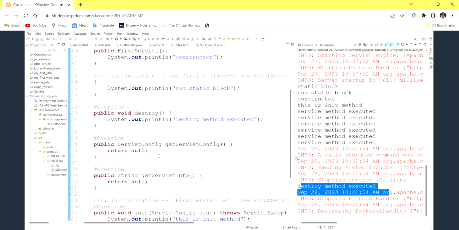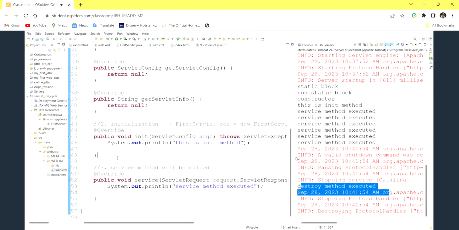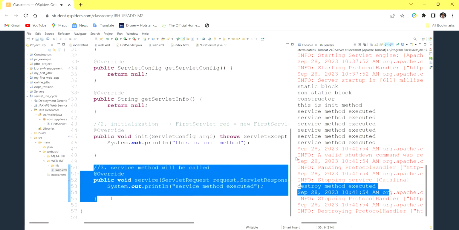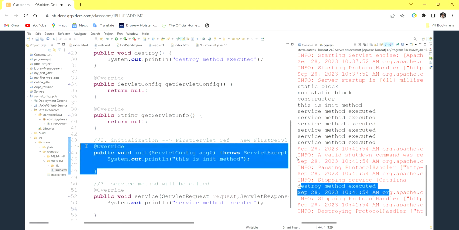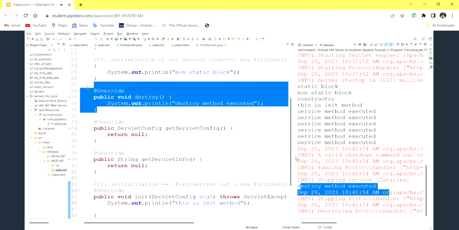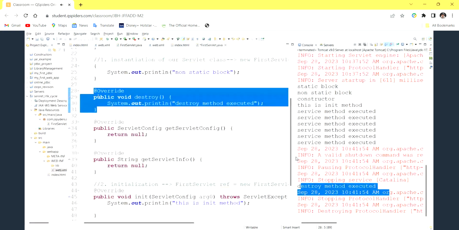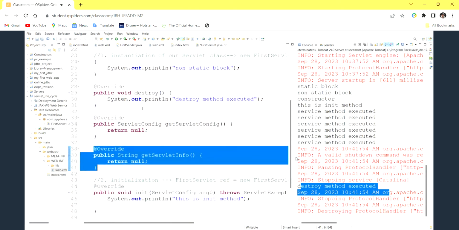But I don't want these methods and all. It is clumsy. It is distracting my code. I need only the service method. As of now, I am processing only the service. If I want, at that time only I will override my init method and use it. If I want, then only I will use the destroy method. I'll override destroy and use it. And the same thing for getServletInfo and getServletConfig.